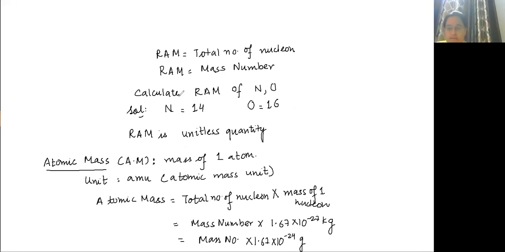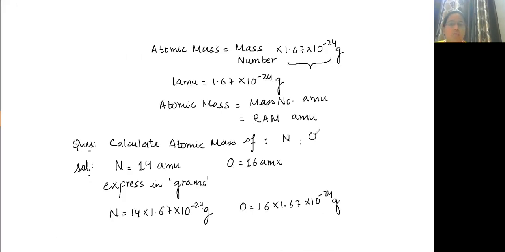For nitrogen and oxygen, it is 14 AMU and 16 AMU, that is 14 by Na, or 14 into 1.67 times 10 to the power minus 24 gram.